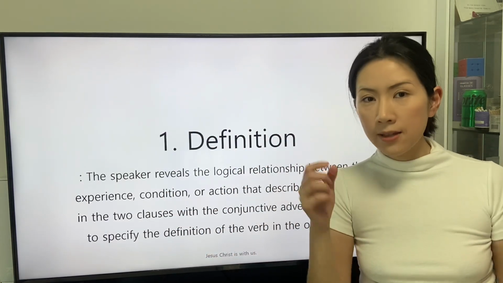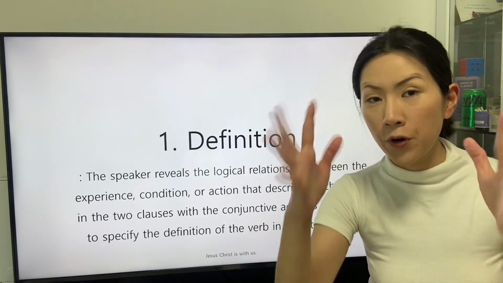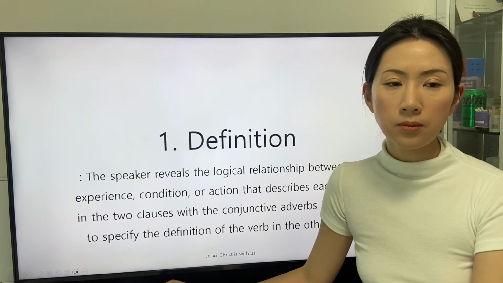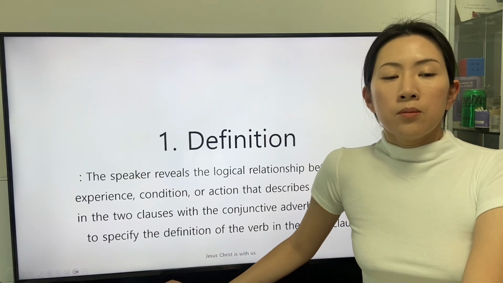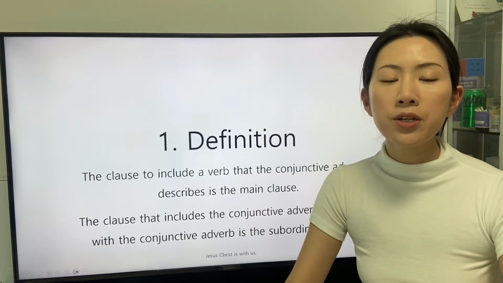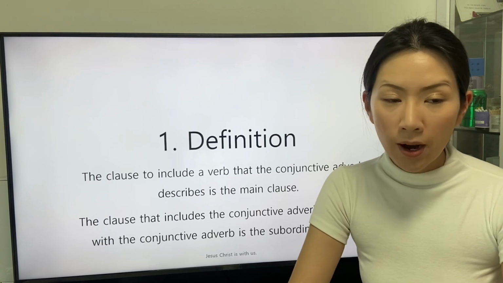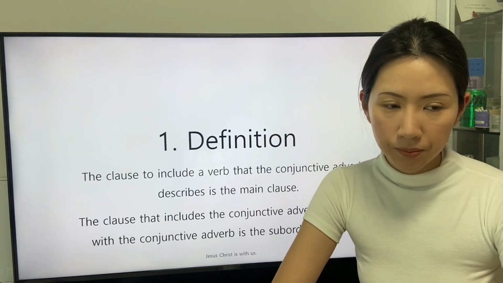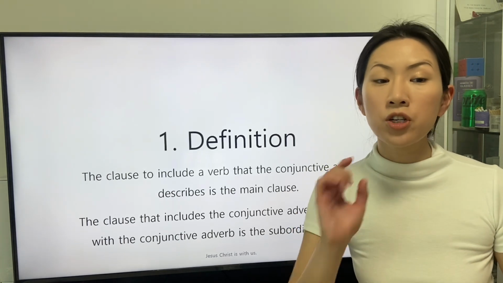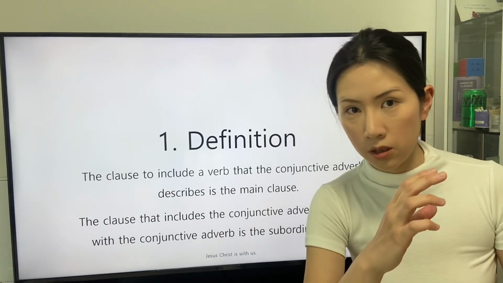So we can understand that the adverb can specify the definition of the verb in the other clause. The clause that includes the verb that the conjunctive adverb describes is the main clause. The clause that includes the conjunctive adverb and starts with it is the subordinate clause.